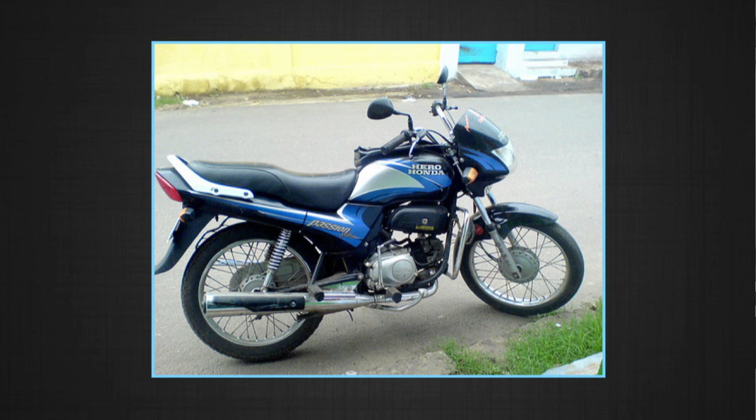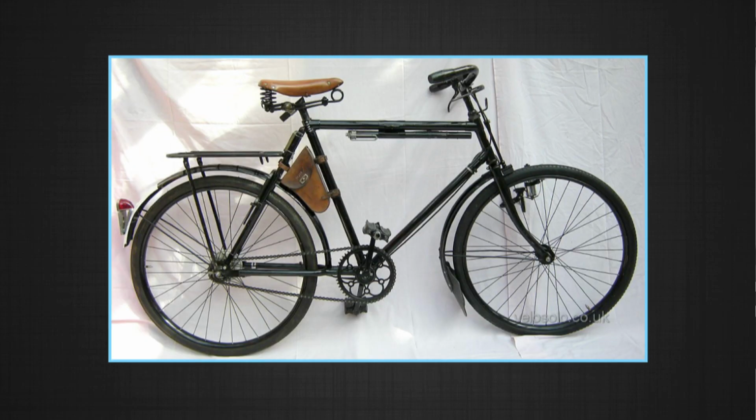The springs used in the motorcycles are stronger as compared to the springs used in cycles. You might have noticed it under the cycle seat, you have a spring and which compresses and elongates as the person moving on the cycle goes on the road.